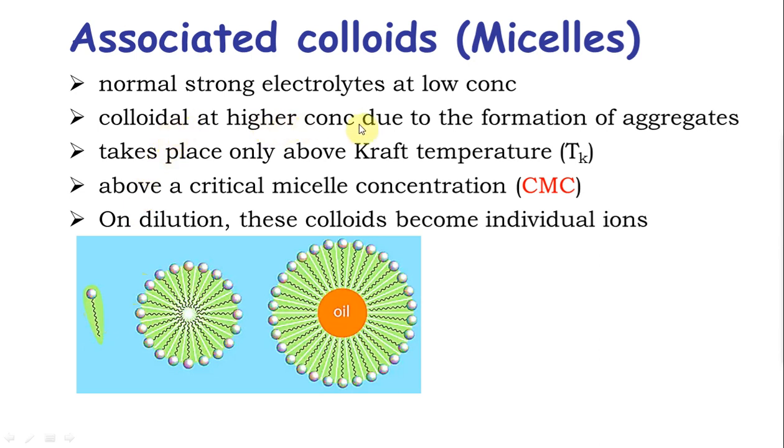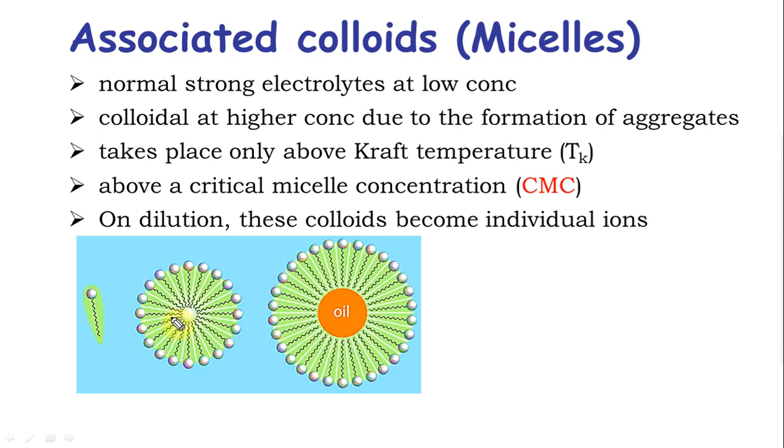It is colloidal at a higher concentration due to formation of aggregates. They come together and form an aggregate. This takes place above a certain temperature only, called the Kraft temperature. You don't have to know more than that. The Kraft temperature is the temperature above which a micelle can form. It also needs to be above a critical micelle concentration.